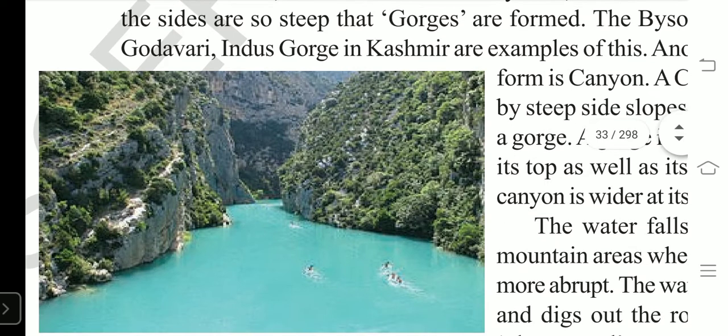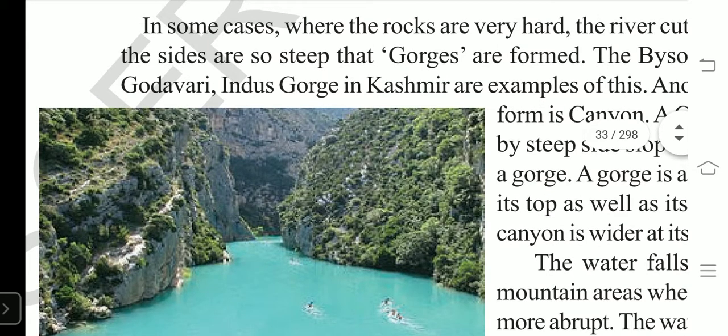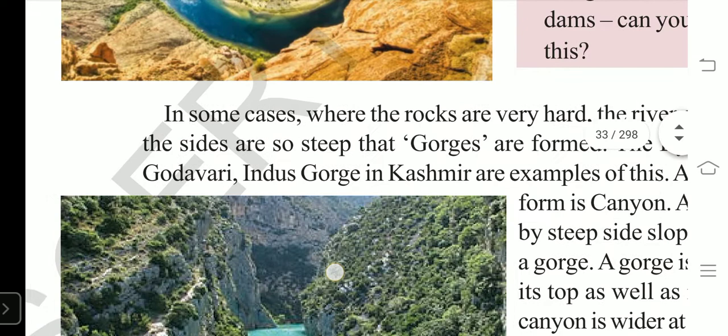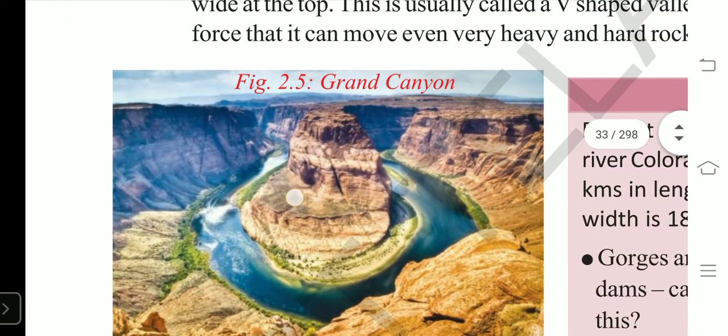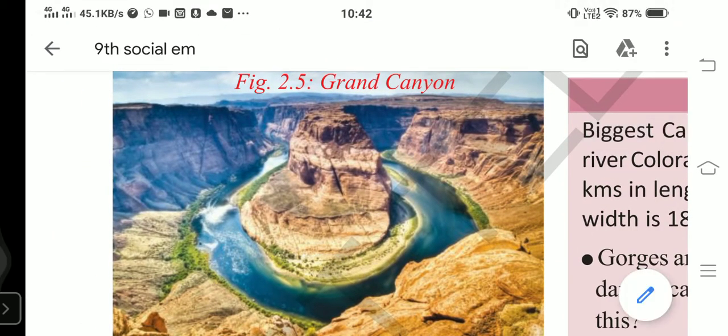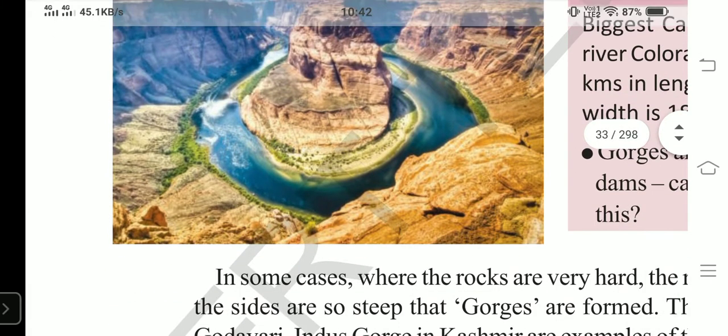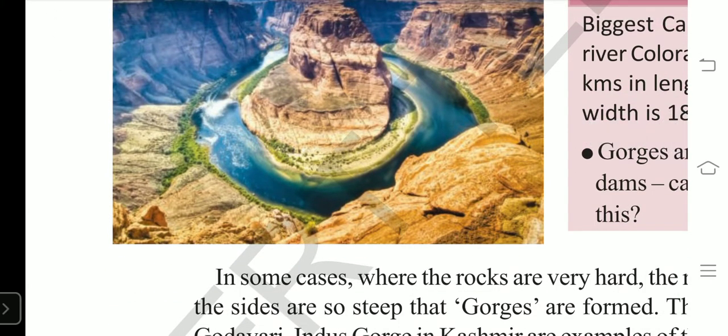Then what is a canyon? A canyon also has steep side slopes, and maybe as deep as a gorge. Understand? But it is wider than the valley. This is a canyon, you see, very wide at the top and also at the bottom. But we do not find equal width at the top and bottom.